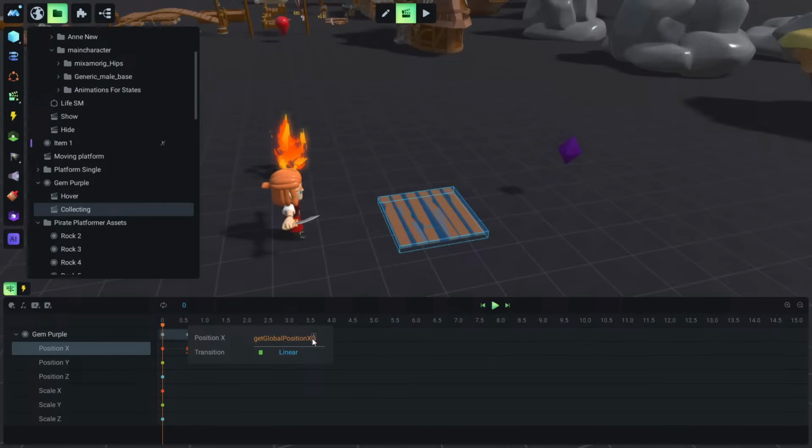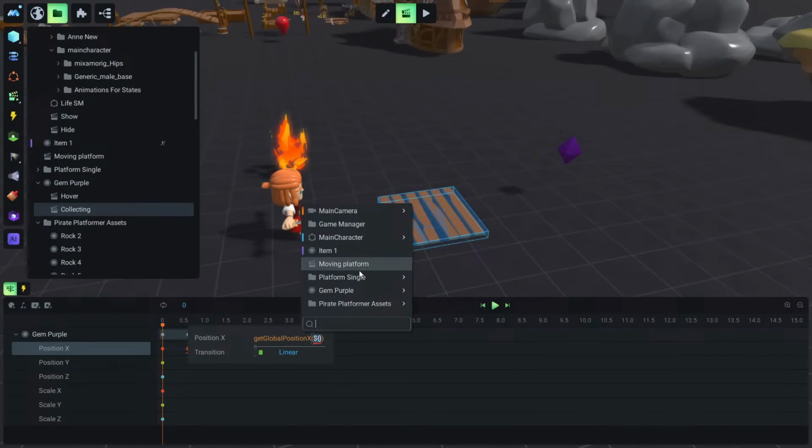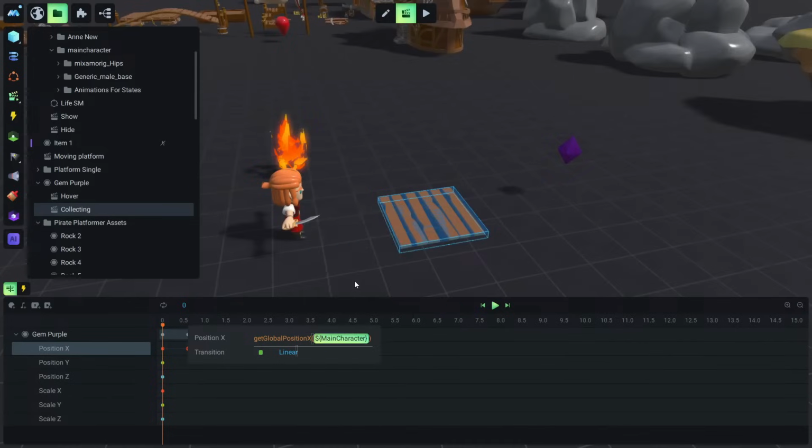Like we did before, we will type the dollar sign, and now we can see all these available objects, and we will click on main character. Okay, so now this function will find us the exact position in the x-axis of the main character, and click enter, and we will do exactly the same for the position Y.